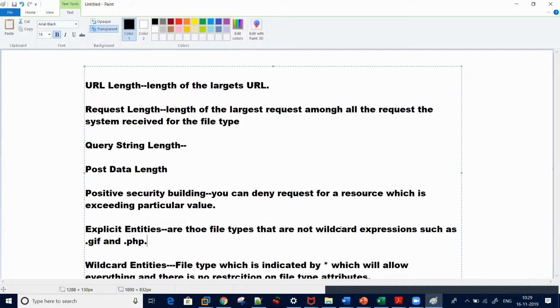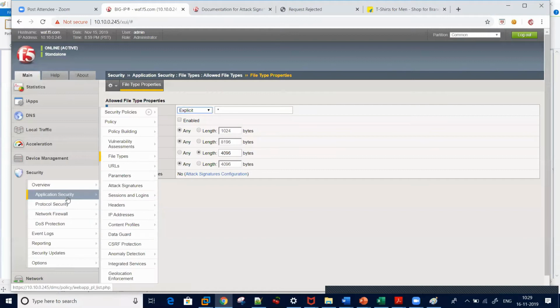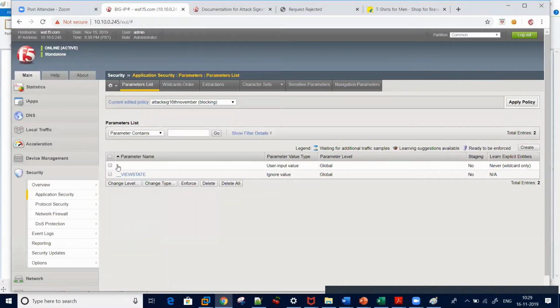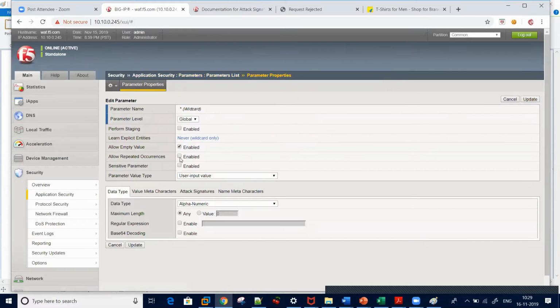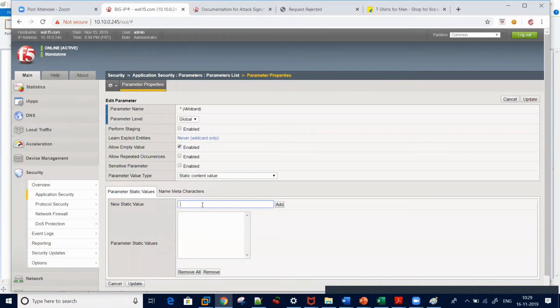The same is the case with your URL or parameters when you go to security, application security, parameters. By default, you see this is a star, and it has different properties like what should be the data type. By default, its parameter value is user input. But I have some parameters which I only want to select as static. If someone enters other than this value, it should throw me an alert.